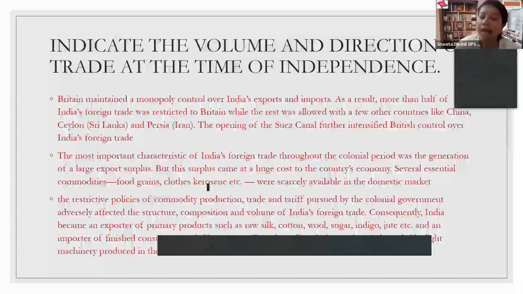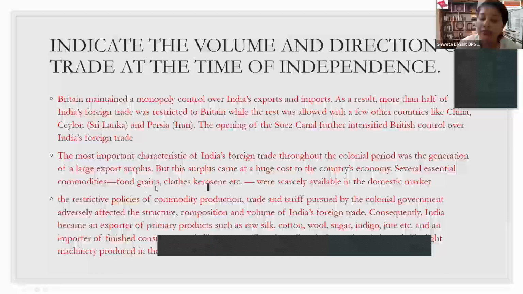It was established, it's a man-made linking route established by the Britishers to reduce the distance of the exported items, and it was established in the year 1869. Second point, as I just mentioned, that we always had large export surplus as we were in trade surplus. Trade surplus, that means we had more of the exports and less of the import. And nothing to be very happy about, because the surplus which came out of this export in our economy was all on the cost of the essential commodities.